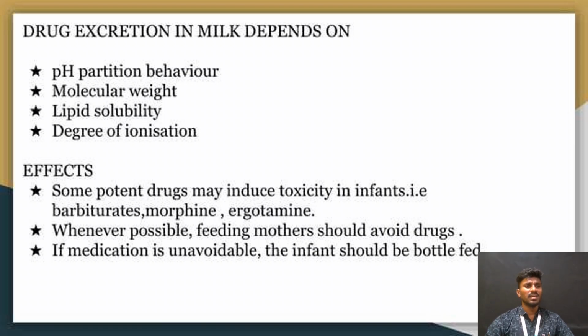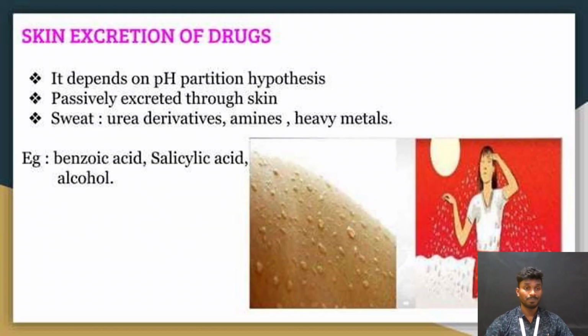Next are the effects. Some potent drugs may induce toxicity in infants. Examples are barbiturates, morphine, and ergotamine. These are some of the toxicities produced in infants. When possible, feeding mothers should avoid drugs. If the medication is unavoidable, the infants should be bottle fed. So one must be very careful with feeding, because some drugs affect the babies' health.